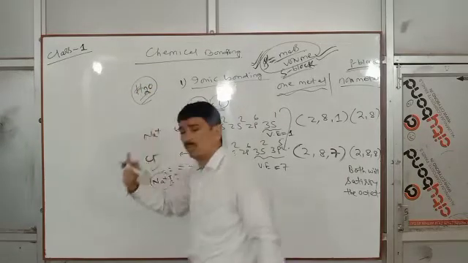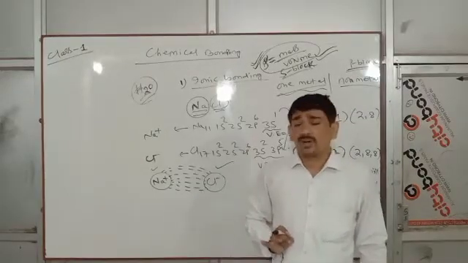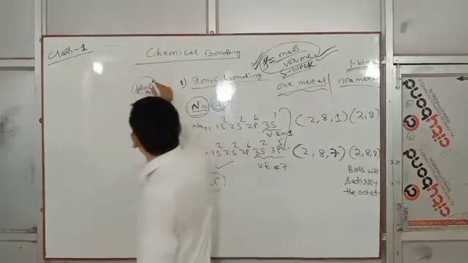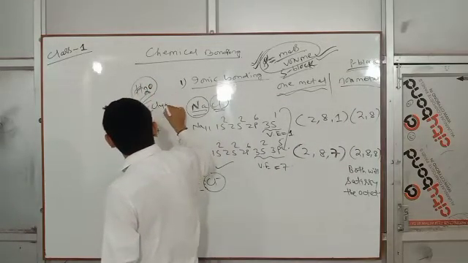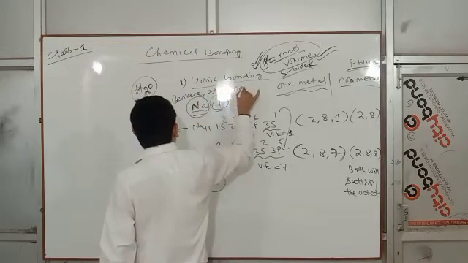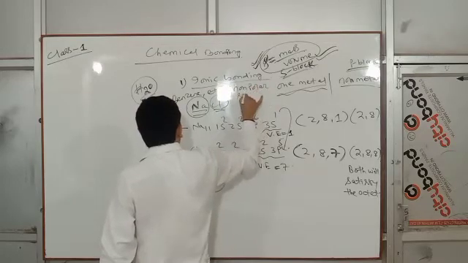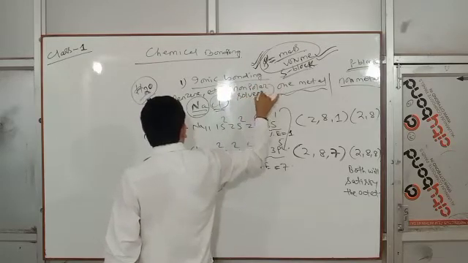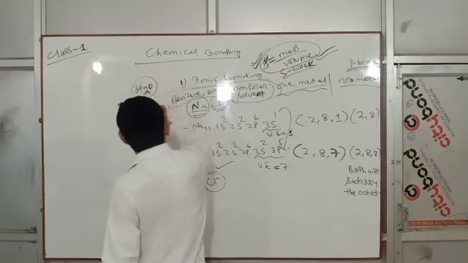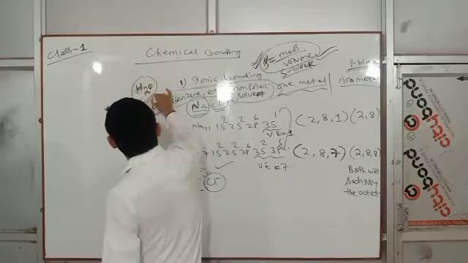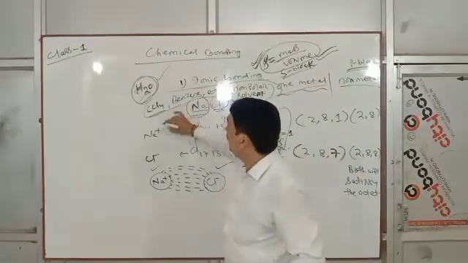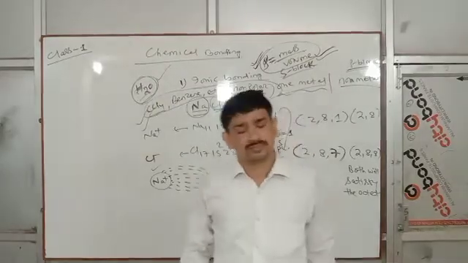Polar compounds dissolve in polar solvents, non-polar compounds in non-polar solvents. Water is the best example of polar solvent. CCl4, benzene, ether are non-polar solvents. Ionic compounds are soluble in polar solvents and insoluble in non-polar solvents. Clear?